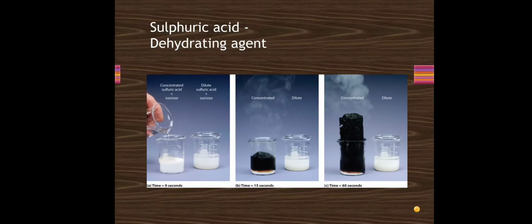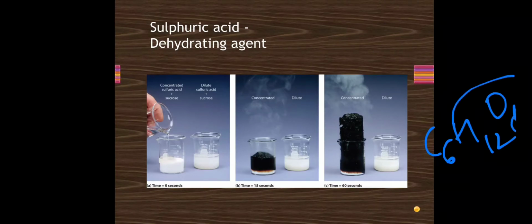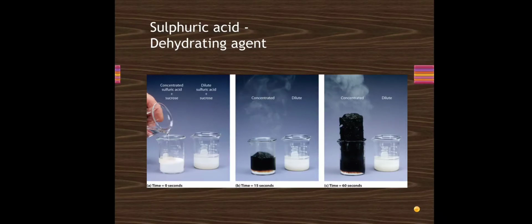If we know the formula of sugar, that is C6H12O6, it will completely remove the hydrogen and oxygen atoms in the number of water molecules that it can form, and we will be left only with carbon. This is what we can see on the screen here. If we take some sugar and add concentrated sulfuric acid to it, we are left with a black spongy mass, which is nothing but carbon.